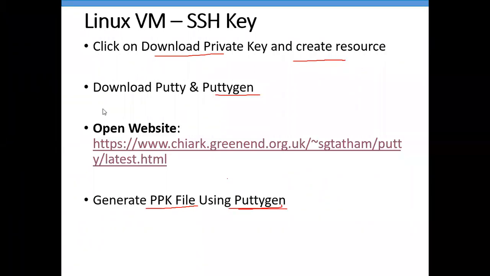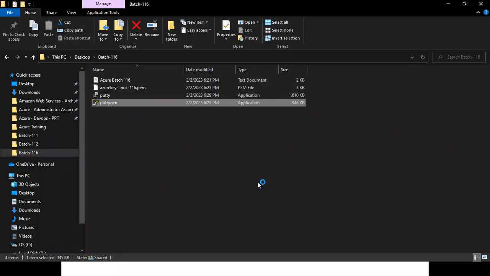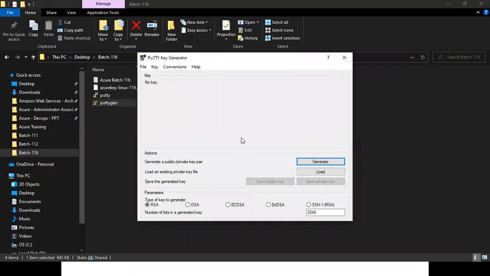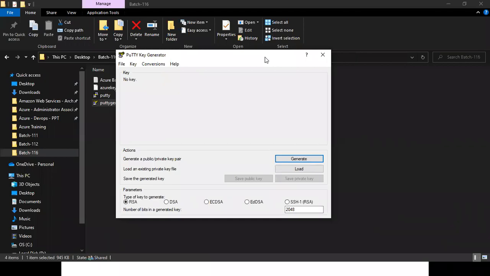Double click on PuTTYgen to open it. Please see this very carefully, which I'm going to do right now, because it's a very important step. If you make any mistake, you will get an error message. Here we have two options: Generate, and the other one, Load.